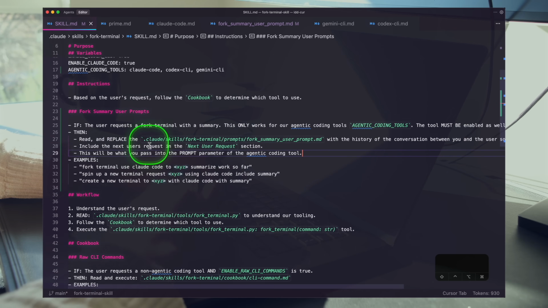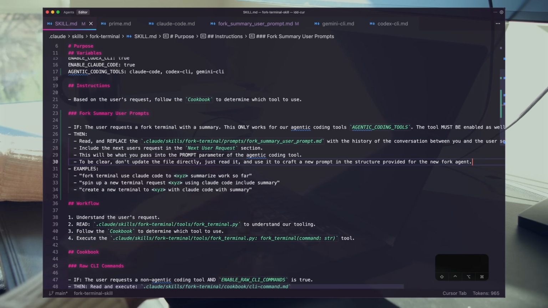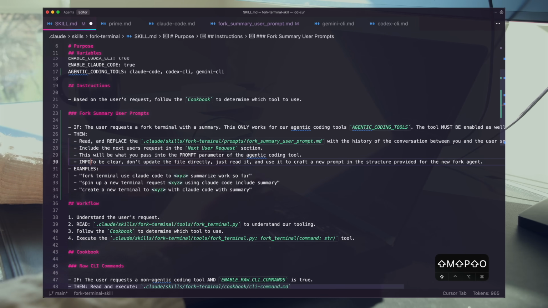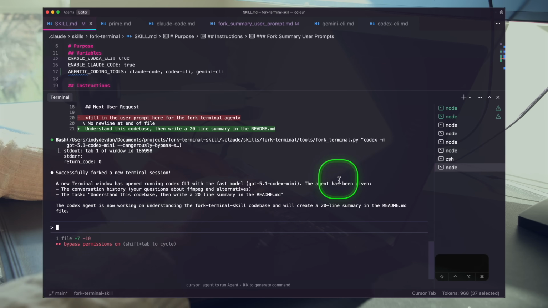So let's be clear here. To be clear, don't update the file directly. Just read it and use it to craft a new prompt for the new fork agent. Okay, and I'm going to go ahead and use the important information dense keyword so that the agent really respects this. Okay, but this is great, right?